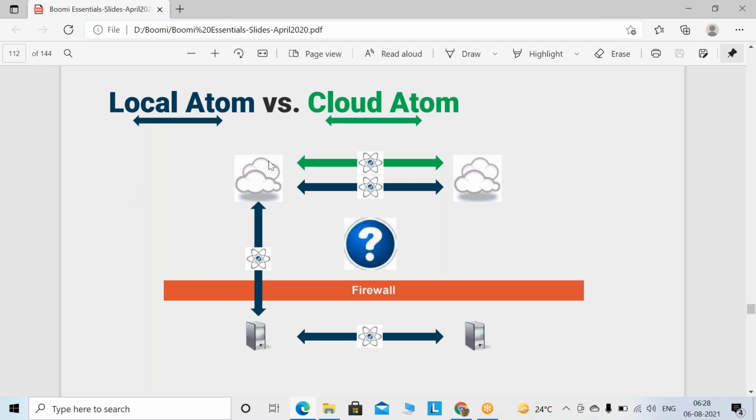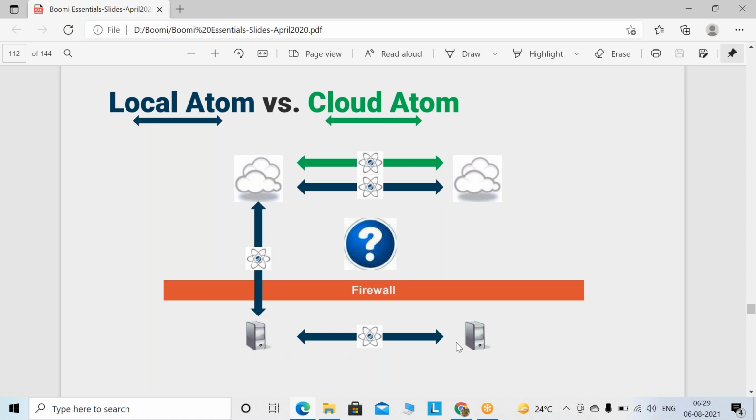If all your applications are on the cloud, and nowadays most applications are on the cloud, and you want to connect with those applications, then you can use a cloud atom. You can use the local atom as well. So these two cloud applications you can access through both the local atom as well as the cloud atom.